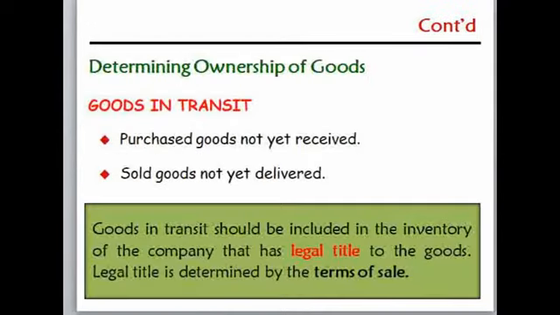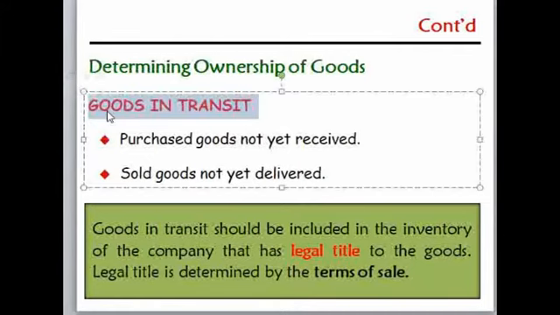So when you come to the step of determining the quantity of inventory, we determine the ownership of the goods, because some inventory is still in shipment, some inventory is still in transit, and some inventory is on a consignment basis. In the first case, when goods are in transit, that means at the time of shipment, the purchased goods are not yet received, and the sold goods are not yet delivered.